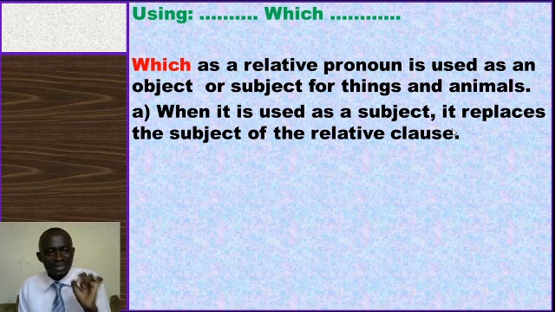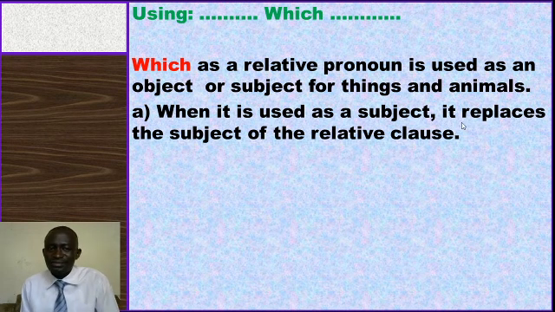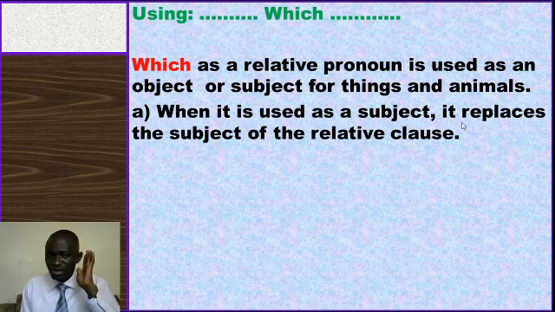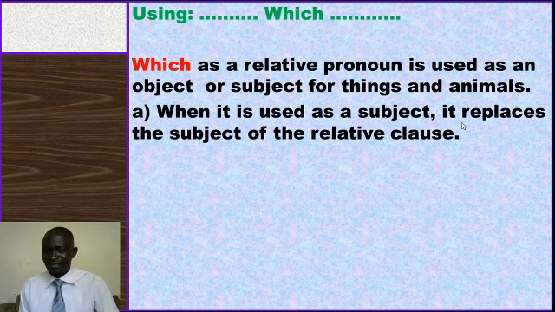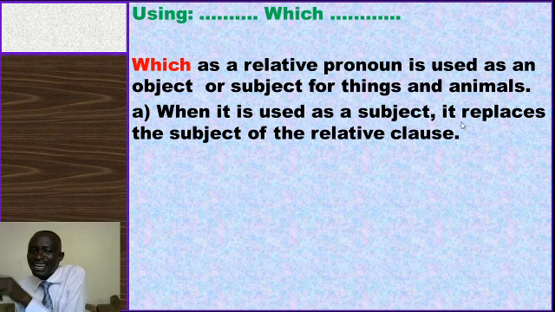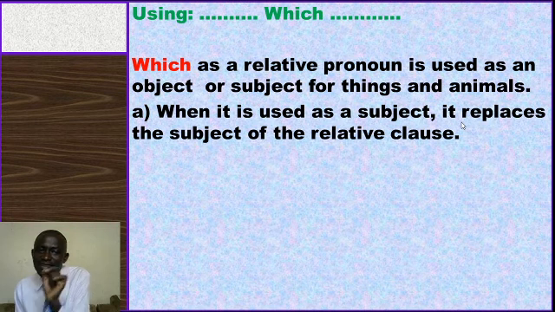I can say, "Jimmy drew a picture. It is very nice." Now, these two make a complete sentence. The first line says, "Jimmy drew a picture." Then the next one says, "It is very nice." You realize that "it" is referring to the picture.